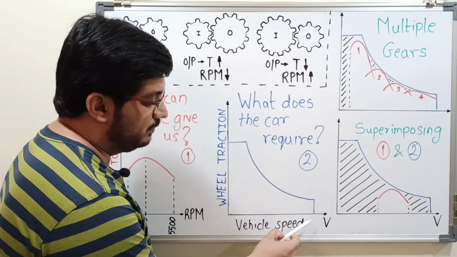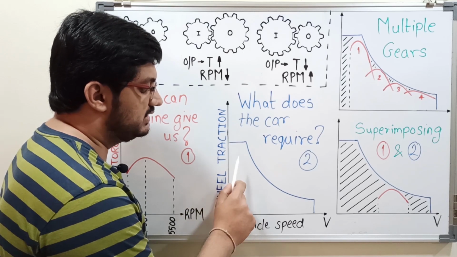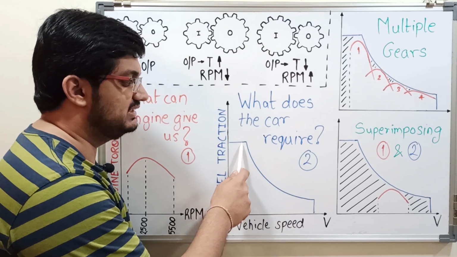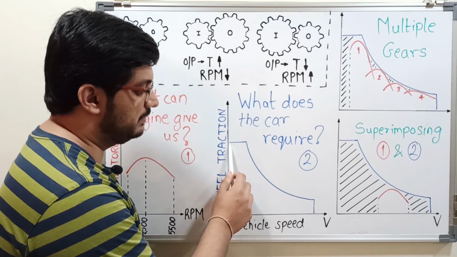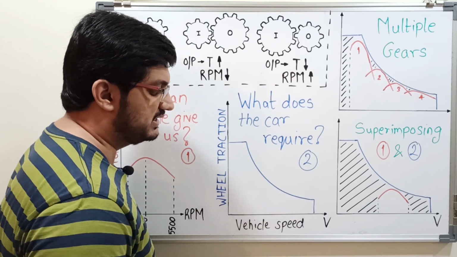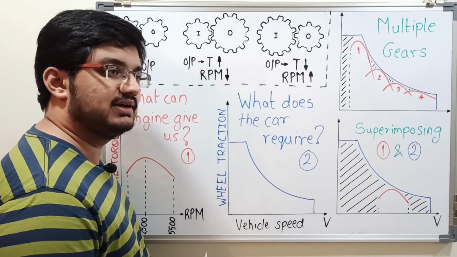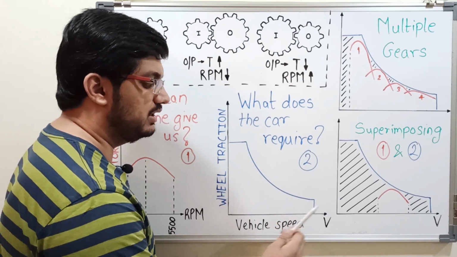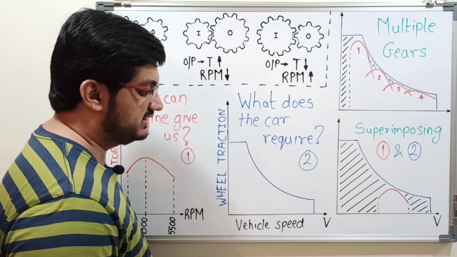This hyperbola is cut from two ends. These two cuts represent different scenarios. This flat represents the maximum torque which is limited by the friction of the wheels. If the torque exceeds this limit, then the wheels will slip, hence it will not lead to propulsion of the vehicle. So the maximum torque is cut off here, and this cut or this flat portion depicts the restriction of a vehicle due to aerodynamic and say road forces. So above a certain limit, the vehicle won't be able to speed up because of the aerodynamic forces and the road forces. So this limit depicts that.